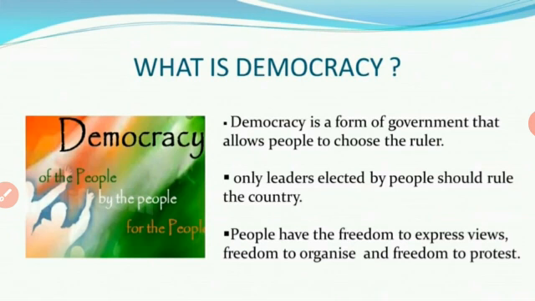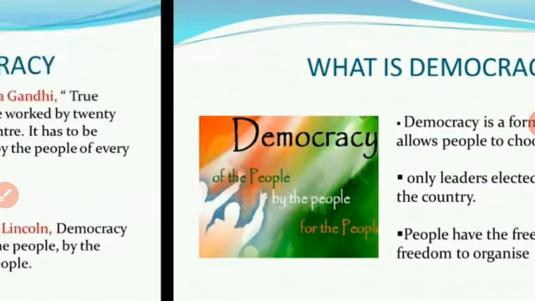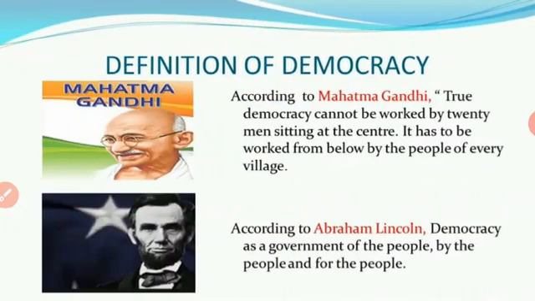Okay, the word democracy is derived from two Greek words, demos meaning people and kratia meaning power. So people power. Democracy means the power of the people. Okay, so democracy is the form of government that allows people to choose their ruler. So in the democratic government the people become more powerful. Okay, next, definition of democracy. According to Mahatma Gandhi,